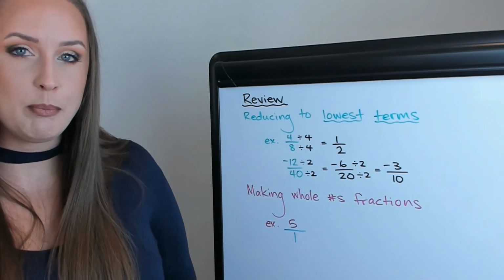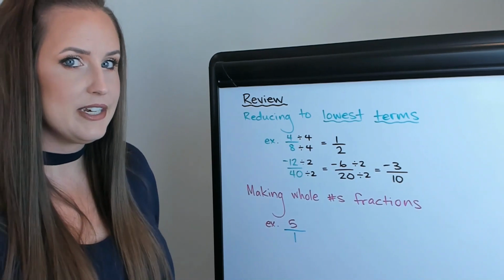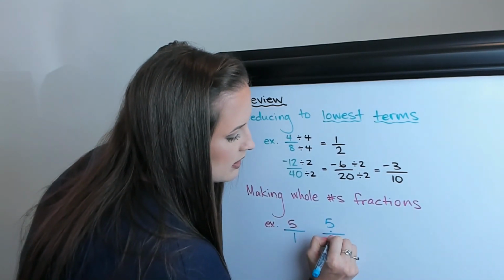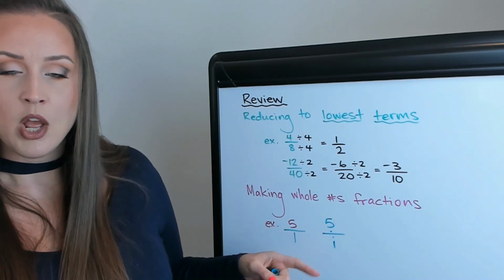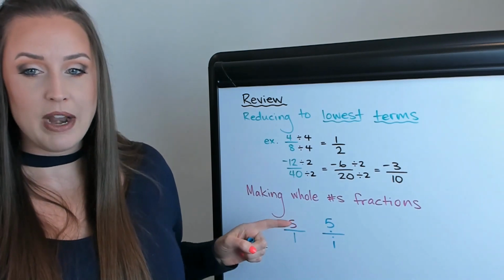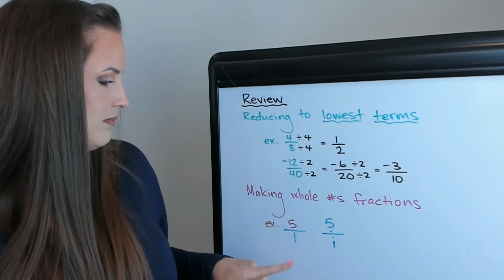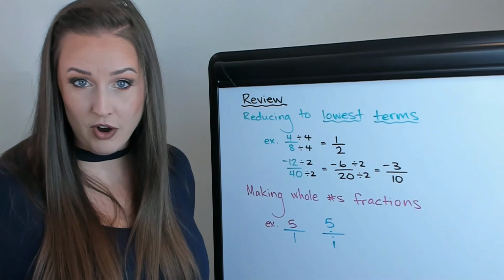Because, for example, I don't know if you've ever thought about it, but a fraction bar can be thought of as a division bar. We kind of did division earlier, but watch this. So if you think of it as 5 divided by 1, well, 5 divided by 1 is just 5. So that means you can write 5 as 5/1, and these are equivalent. Well, of course, these are equivalent, 5/1, but 5/1 and just 5 are equivalent.